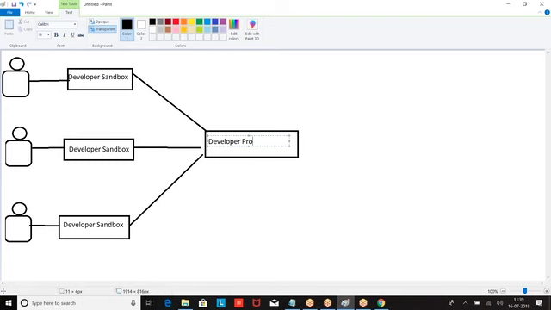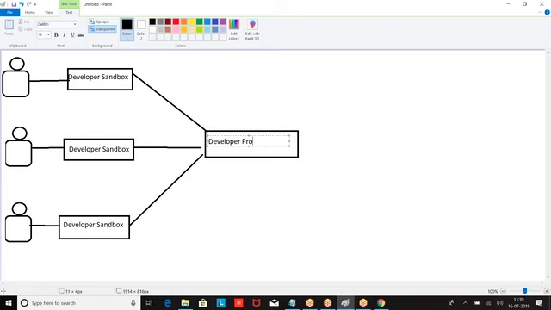Developer 1 designed page 1, developer 2 page 2, developer 3 page 3. Now I need to join all three to make a functionality. So where do I do it? Developer Pro.